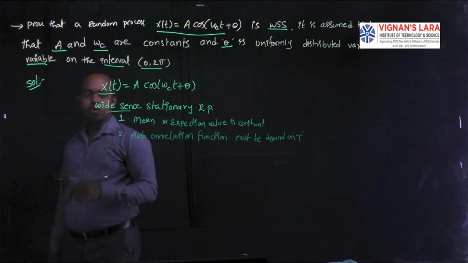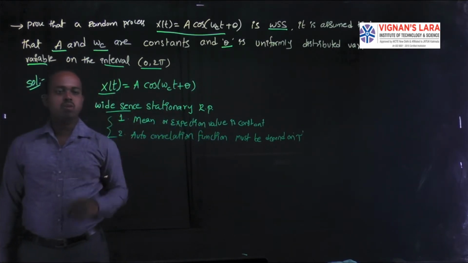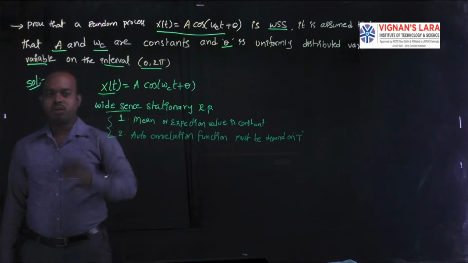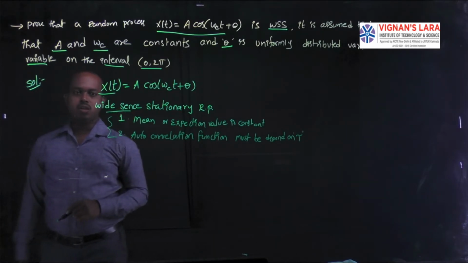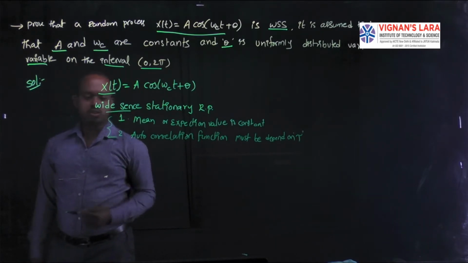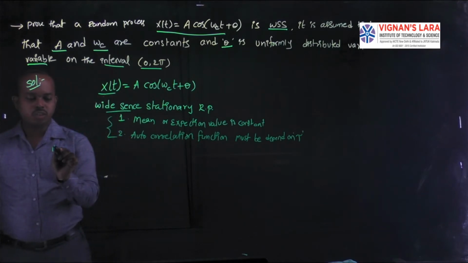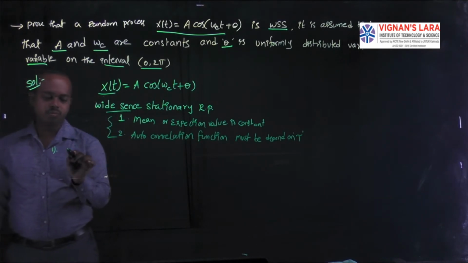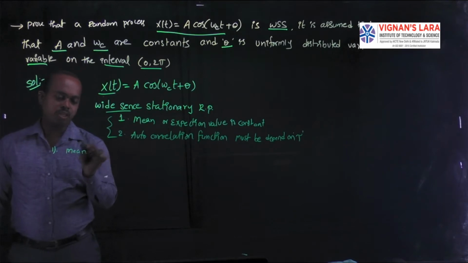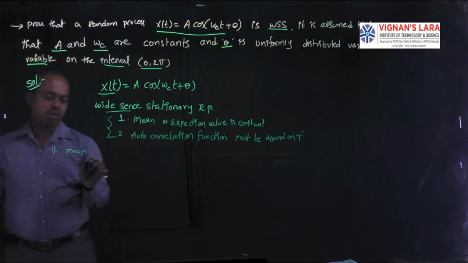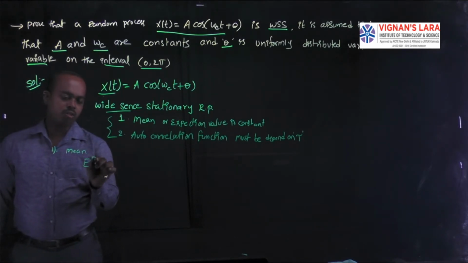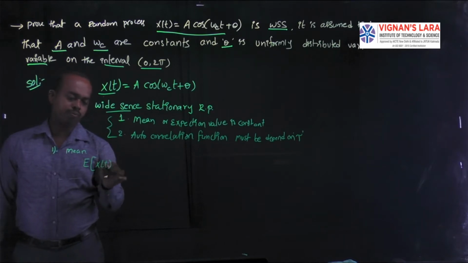When the random process satisfies these two conditions, we can say that x of t is a wide sense stationary random process. Coming to the first condition, the mean or expected value, we have to write the formula for the expectation of x of t.